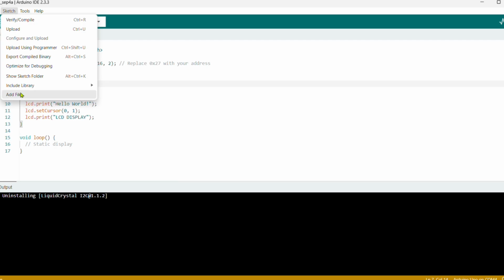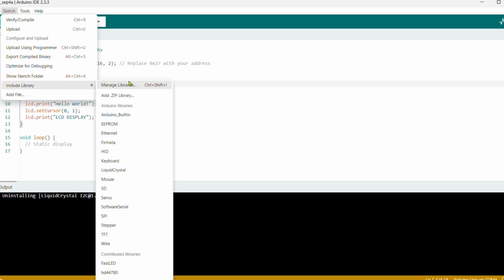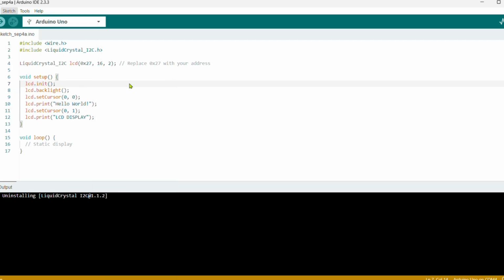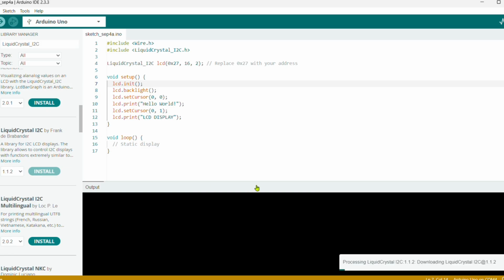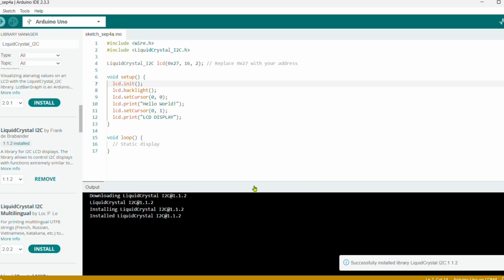Go to Sketch, Include Library, Manage Libraries. Here we need to search LiquidCrystal I2C. We have to install the library. Now it is installed.